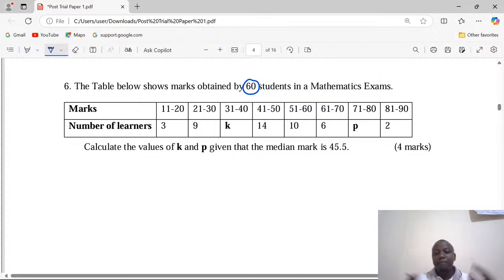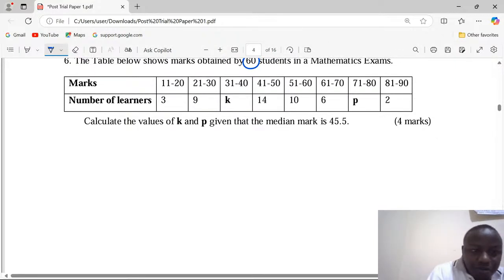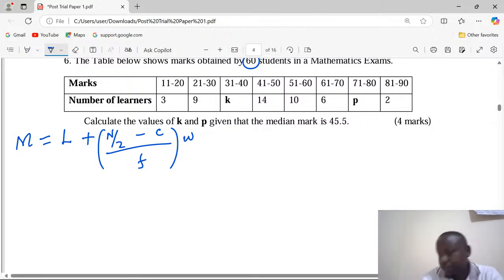So with the median mark provided, ours is now very simple. We need to talk about how we get the median. Lower class boundary plus n over 2, total frequency over 2, minus small letter c, cumulative frequency before the median class, divided by frequency of the median class, then multiplied by the class length or the class interval. This one I'm going to calculate very well.